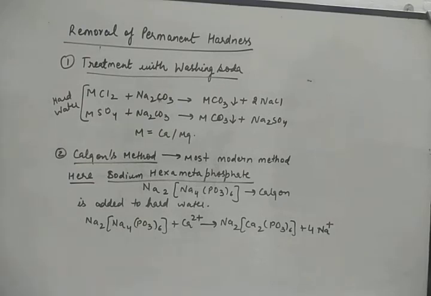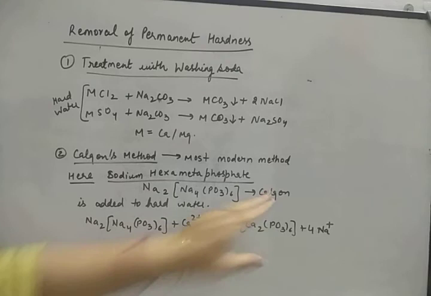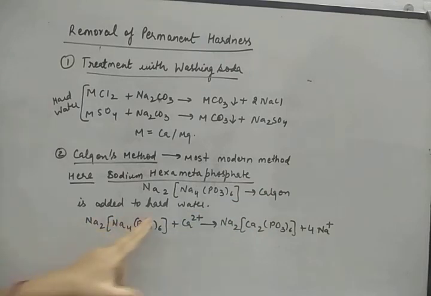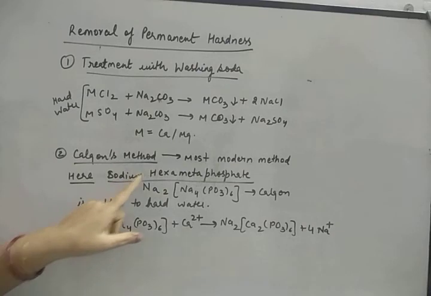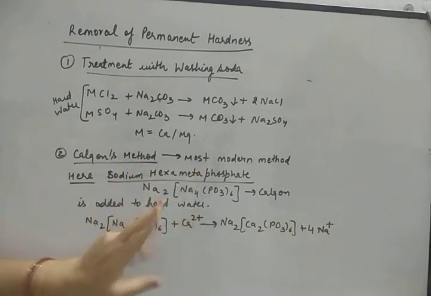The second method is the most modern method, and this method is known as Calgon's method. So in this method, we use a compound which is known as Calgon, and we add that to hard water. Now what is Calgon? It is sodium hexametaphosphate. Now this is the formula for Calgon. So this Calgon is added to hard water.